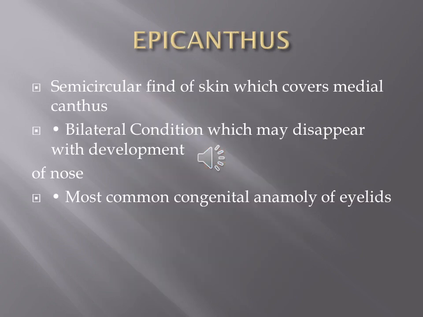Epicanthus. This is the lid over the lid. That means an extra fold of skin present over the upper eyelid. It commonly covers the medial part of the eyelid, and it may disappear as the child grows. It is commonly seen in chubby children, and is a very common anomaly of the eyelids, and rarely it needs cosmetic correction.